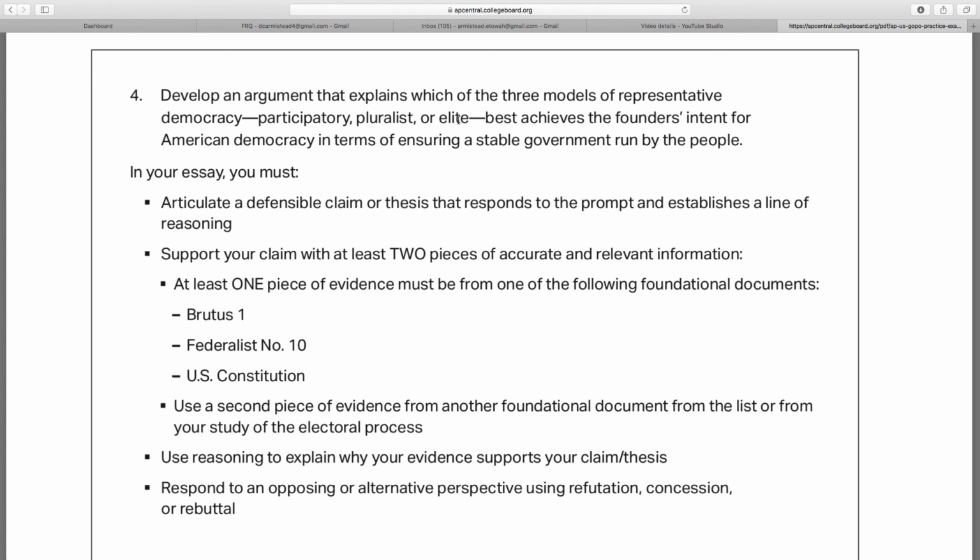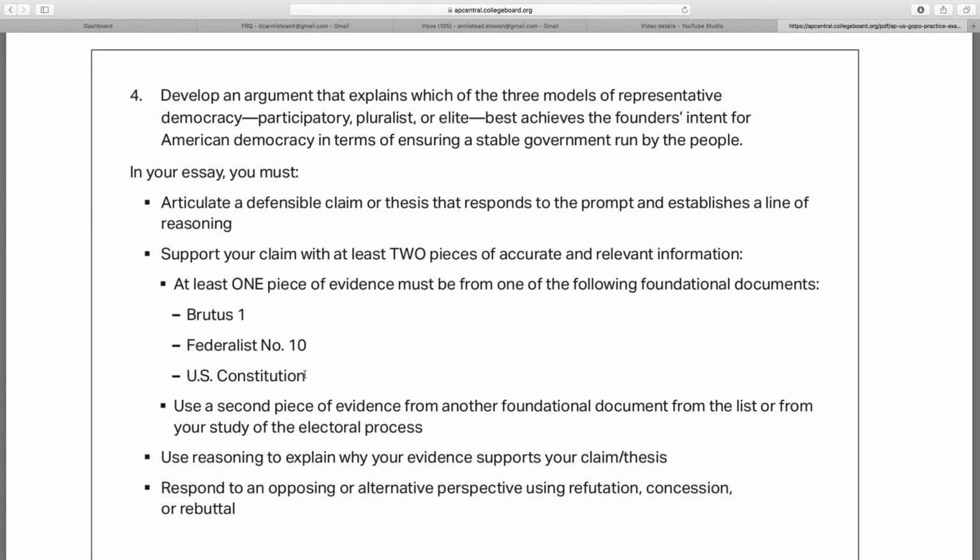Now, when you're writing this, what's the easiest place to go on this? What did the framers really intend? Well, you've got to think day one, right? We're not electing a whole lot. There's not a whole lot of democracy in the United States from day one. House of Representatives, yes. Senate, no. President, you've got the Electoral College. The judiciary, you've got the fact that they're chosen by the president, confirmed by the Senate, therefore completely removed from the people. So probably the easiest way to argue this one would be to say that they were really trying to set up an elite democracy. All right. Now we see all three of these and how it plays out, but I think this would be the easiest way to go.